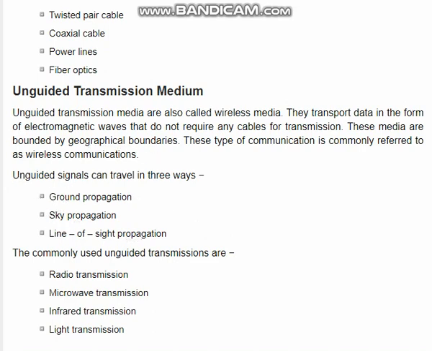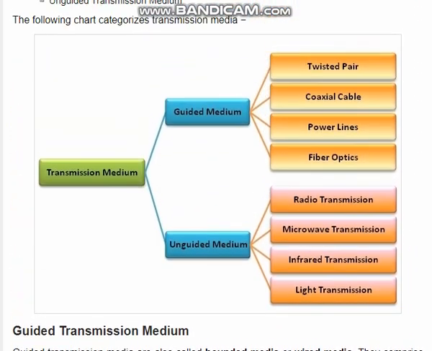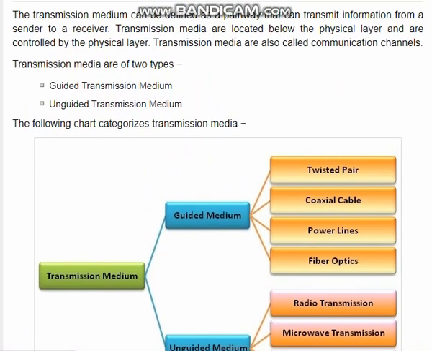The commonly used unguided transmissions are radio transmission, microwave transmission, infrared transmission, and light transmission. That is the part of radio transmission. Now we will go to the next lecture, which is radio transmission. That is our main agenda and objective of this lecture.